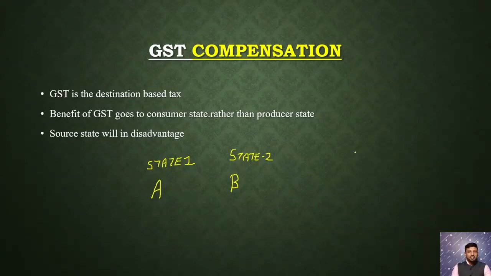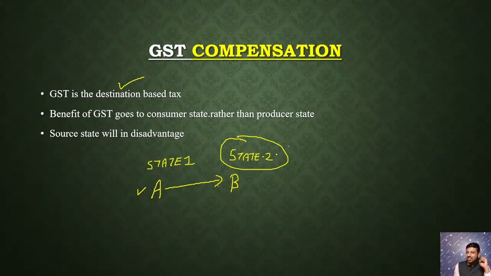Now we are going to discuss the GST compensation scheme, not the composition scheme. As you all know, GST is a destination-based tax. That is, if a manufacturer A sitting in state 1 is selling a product to a person B in state 2, then whatever tax B is paying will be collected by the tax officials and given to state 2, that is the destination state.